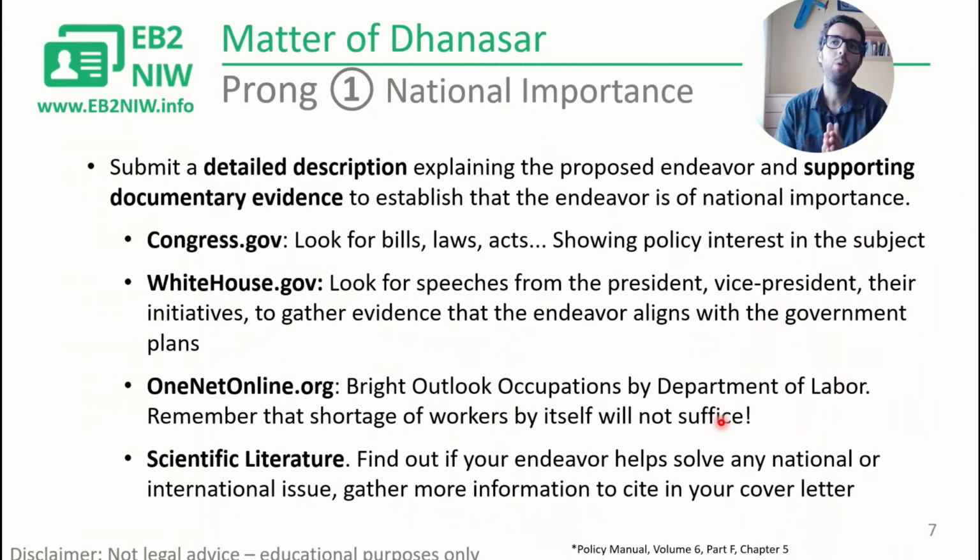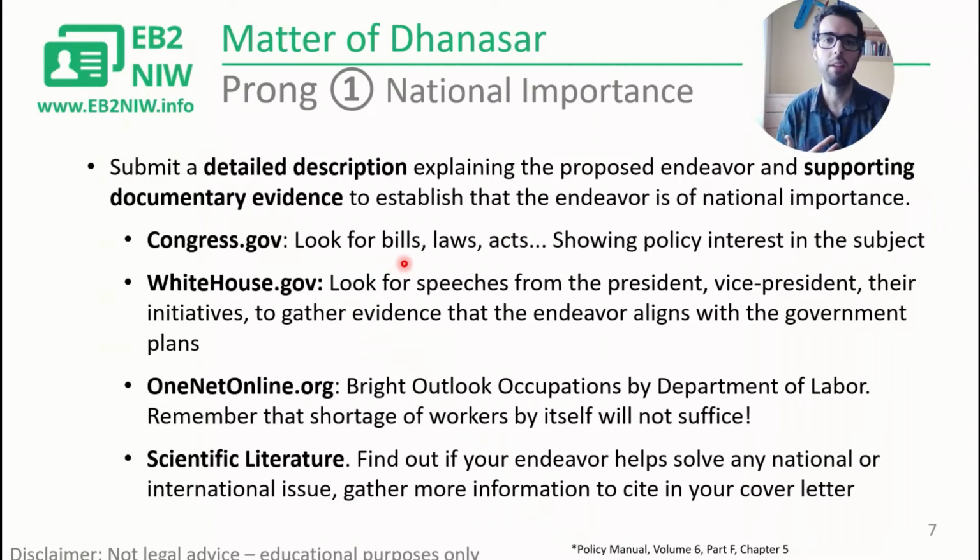So how do you do this in the petition? You have to describe the endeavor, and you have to provide documents as exhibits linking your endeavor to official documentation showing that the US is interested in this area or this field. I listed here a few examples that can help you put together your case. One is the website from Congress, so you can look for policy.